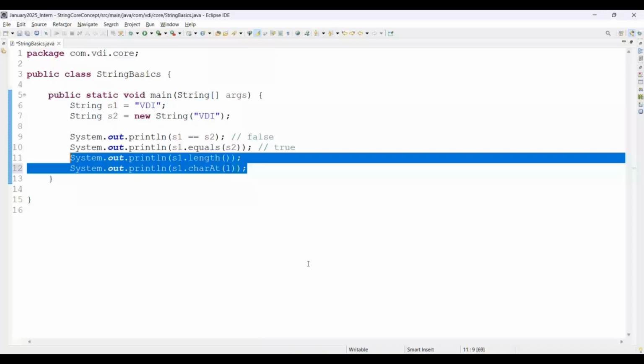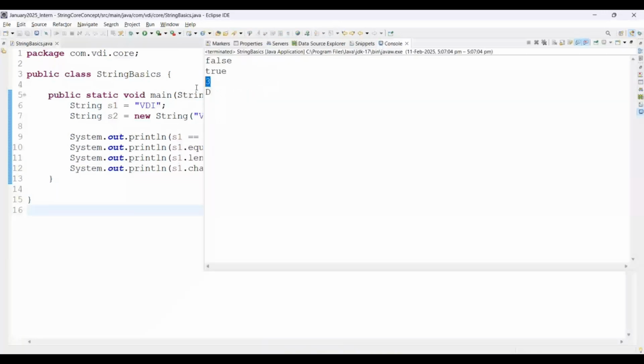Then what will be the character at 1? VDI, right? Start with 0. We are expecting D. Simply save the application and run as a Java application. See, here length is 3 and charAt(1) is D, because you start with 0 and this is 1. 1 is D.